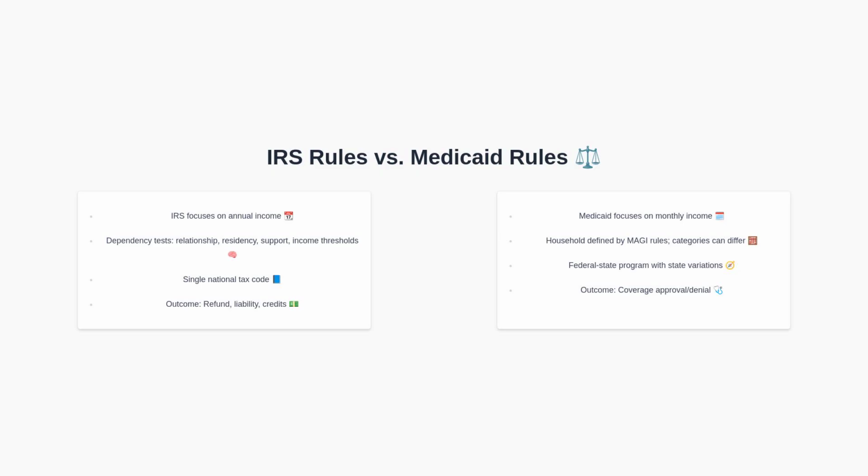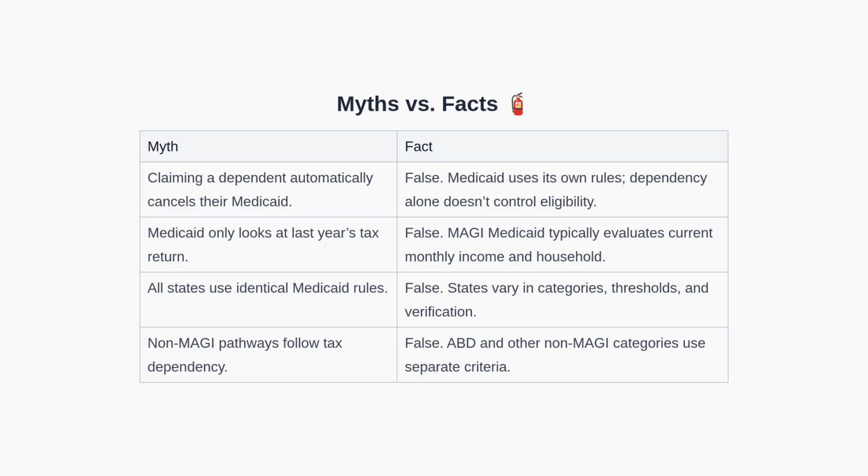Medicaid primarily looks at monthly income and uses MAGI-based household rules, with some categories that do not follow MAGI at all. The IRS is a single national code, while Medicaid is a federal-state program with variations by state. The IRS outcome is financial refunds, liabilities, and credits, while the Medicaid outcome is coverage approval or denial. This table debunks pervasive myths.